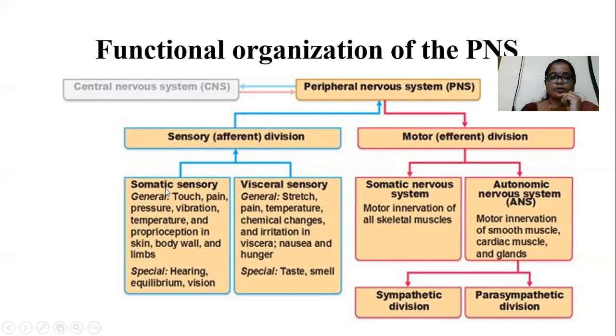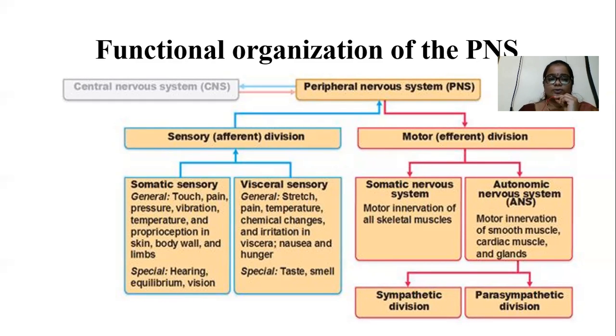What are somatic sensory stimuli? Somatic sensory stimuli are those present outside of our body, like light, heat, cold, vibration, or touch. These are all somatic sensory stimuli.